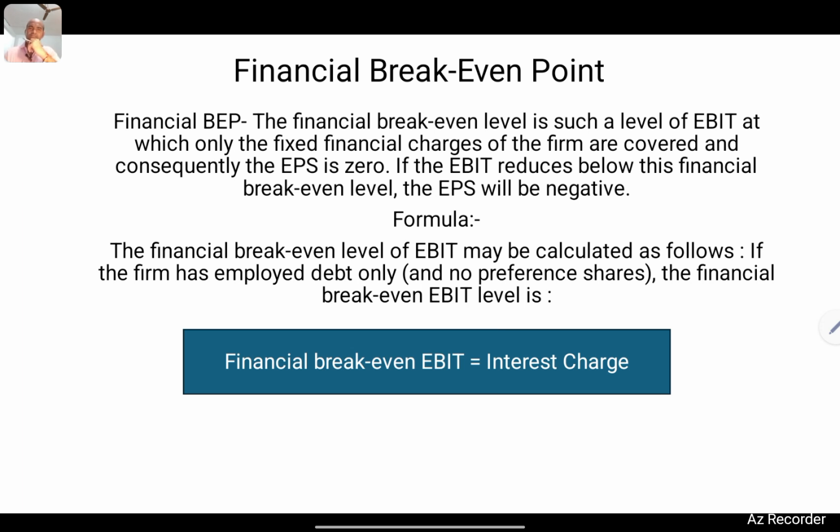Today we are going to discuss a very important concept in corporate finance, the financial break-even point. Financial break-even point is such a point where EPS will be zero.